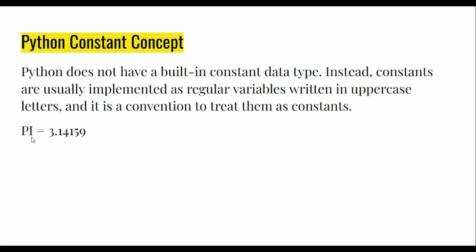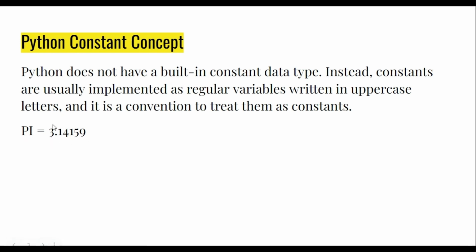You have to take the variable name in capital letters, uppercase letters, and it is a convention to treat them as a constant. Whatever I have defined here, I have taken in capitals and assigned this value.